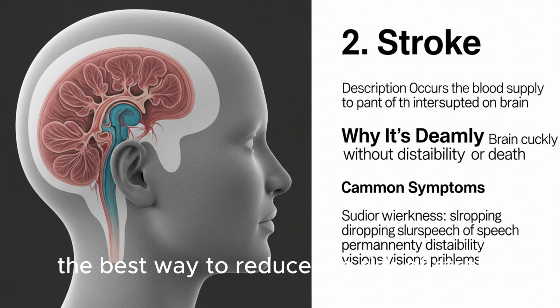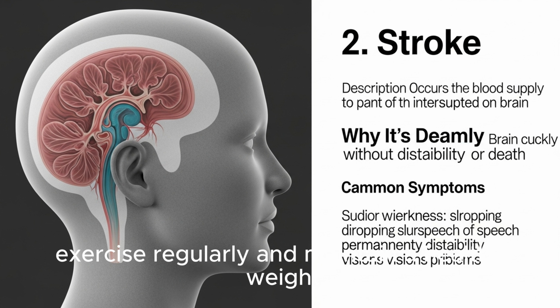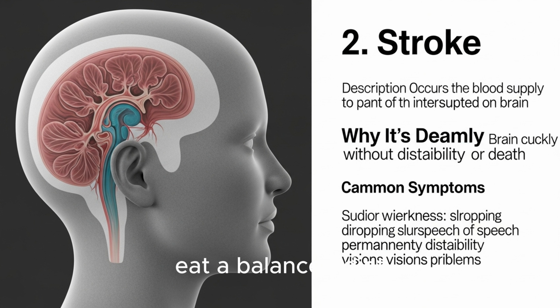Prevention. The best way to reduce the risk of stroke is through prevention and early detection of risk factors. Control high blood pressure, the leading cause of stroke. Manage cholesterol and diabetes. Quit smoking and limit alcohol intake. Exercise regularly and maintain a healthy weight. Eat a balanced diet, low in saturated fats and high in fruits, vegetables, and whole grains.